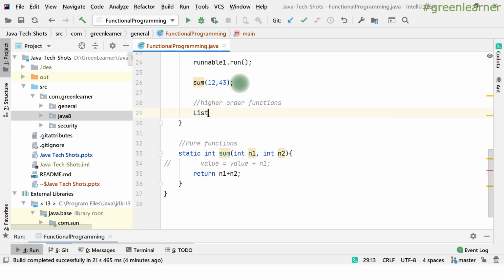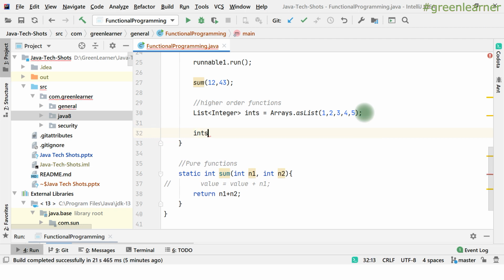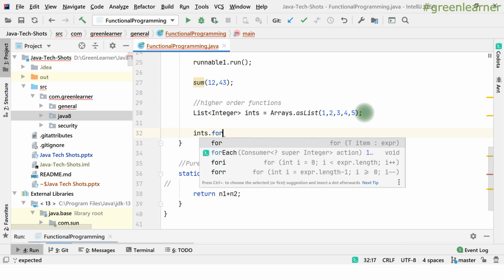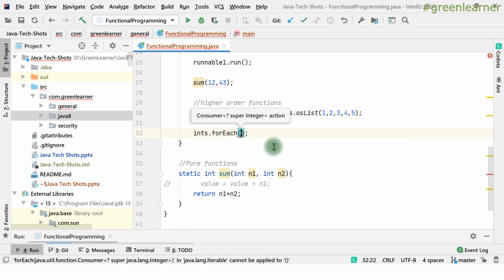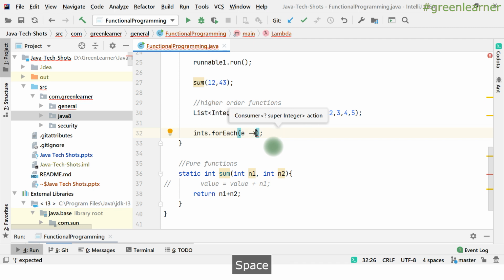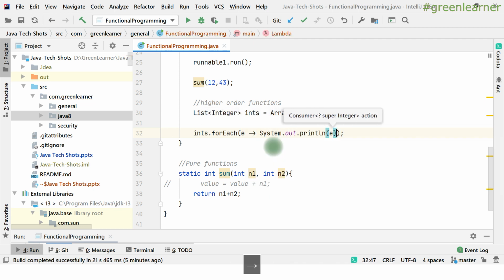So for example, I am creating a list. This is the list of integers that I have created, and I want to process these things, right? There is a forEach method, and here it is taking a consumer. If I want to just print the values inside this, I can do this, right? And it is going to print all of this.